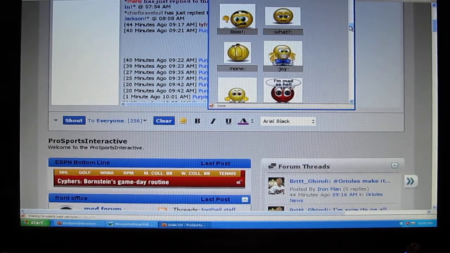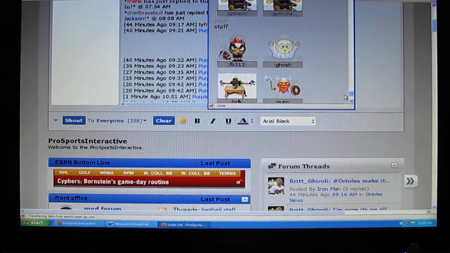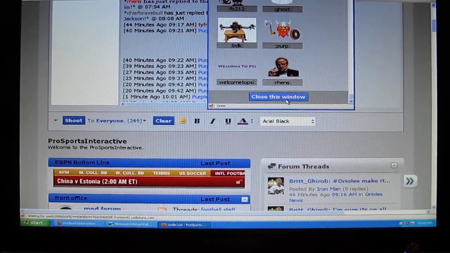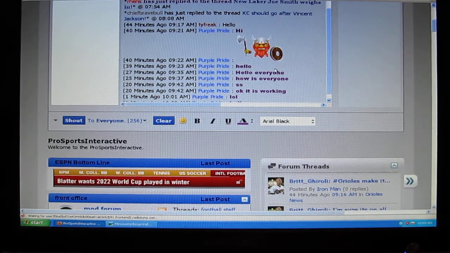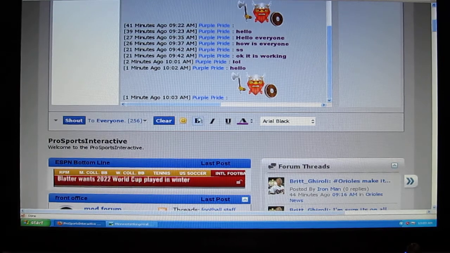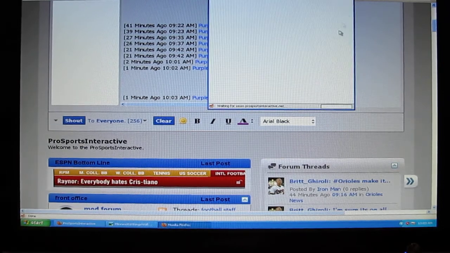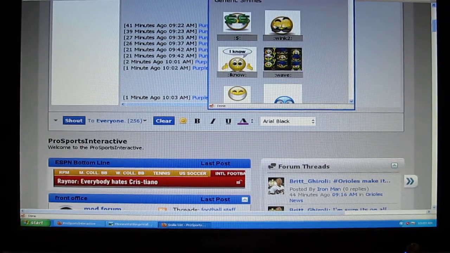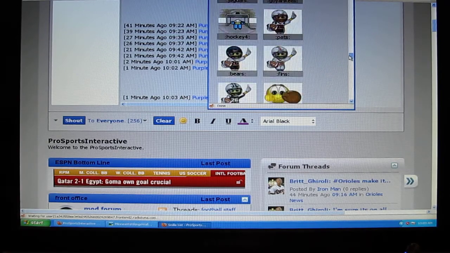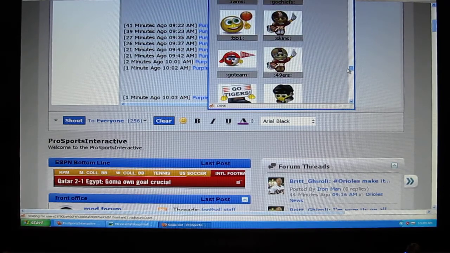If you go to the very bottom, you will see some staff members that have their own smiley. For instance, here is mine, a little Viking. Why don't you click on that smiley and see if your sports team has a smiley already in there? Quite a few of them do. You might be surprised to find out that there is one in there for your team.